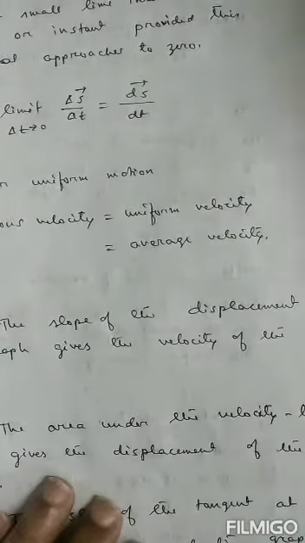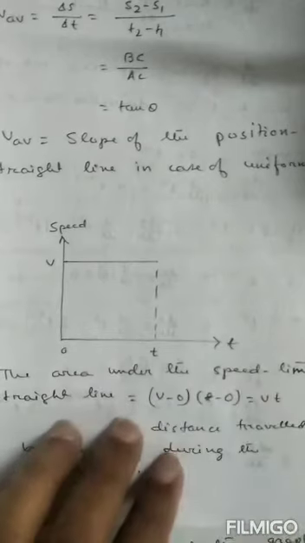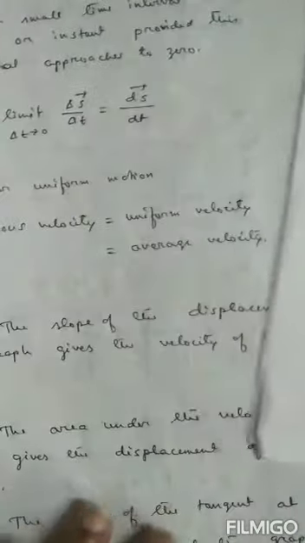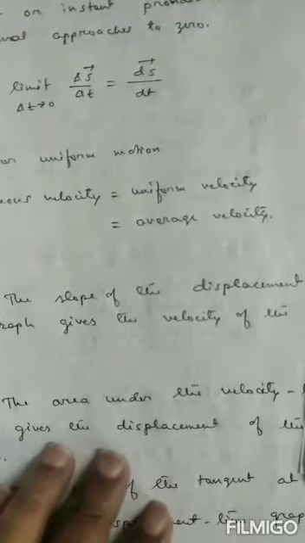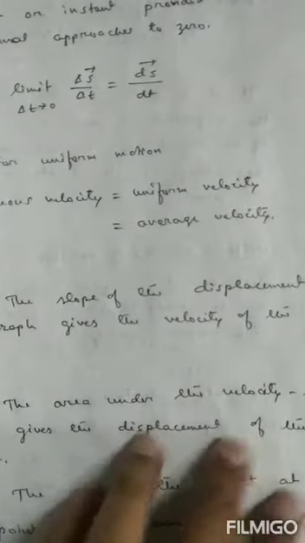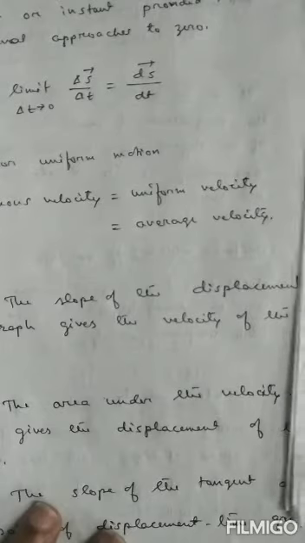In the last class, we proved that area under speed time graph gives us distance travel. From that proof, we can write a statement. Here also, the area under velocity time graph gives us the displacement of the object.